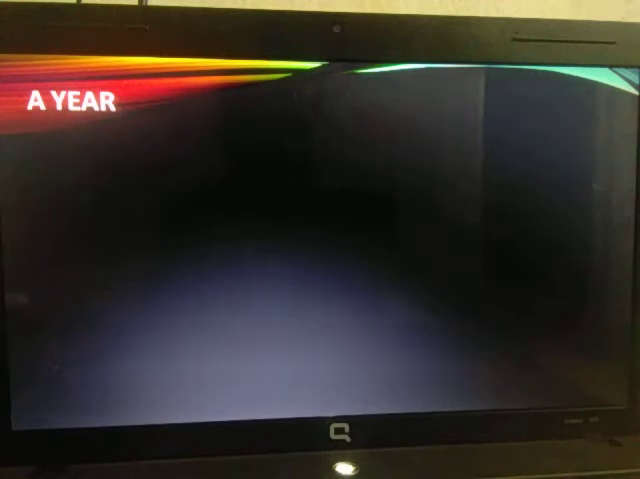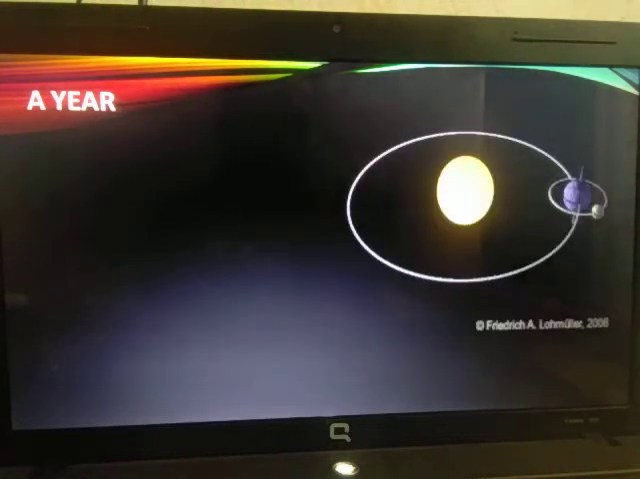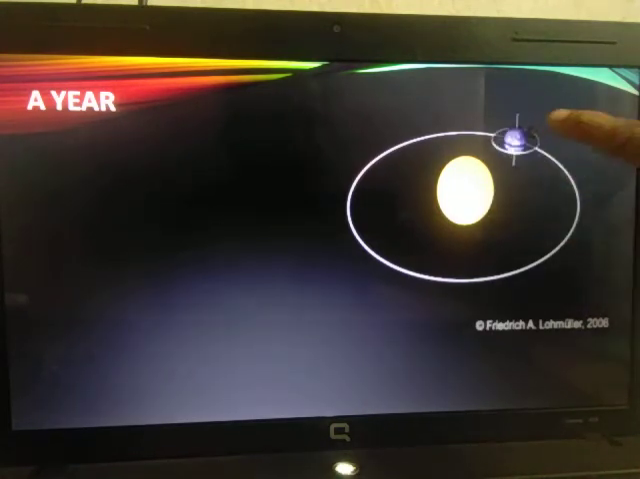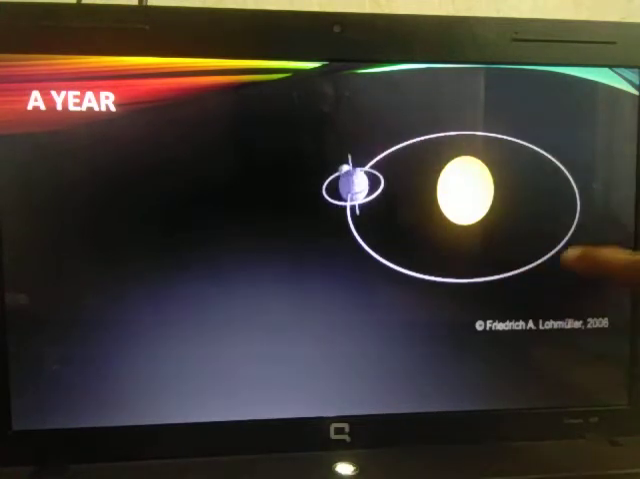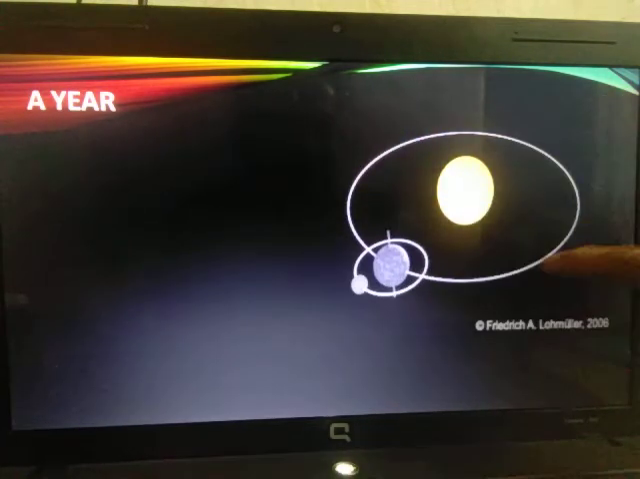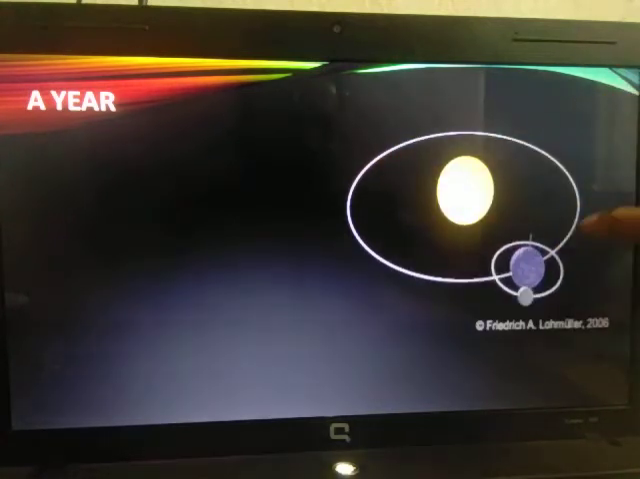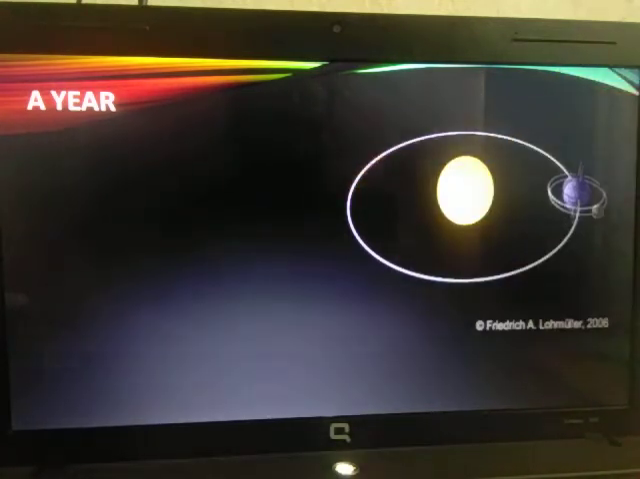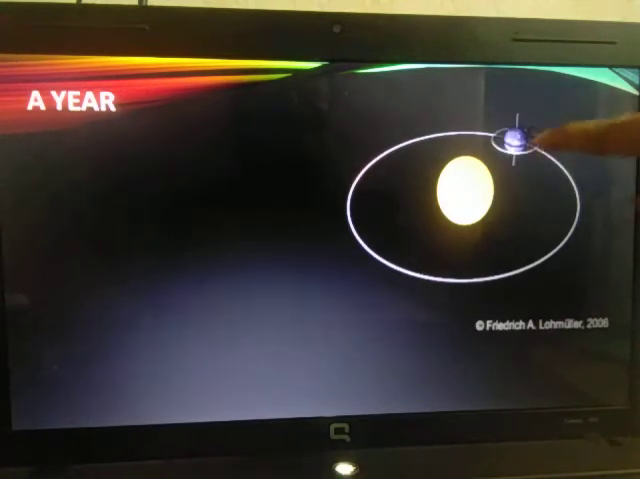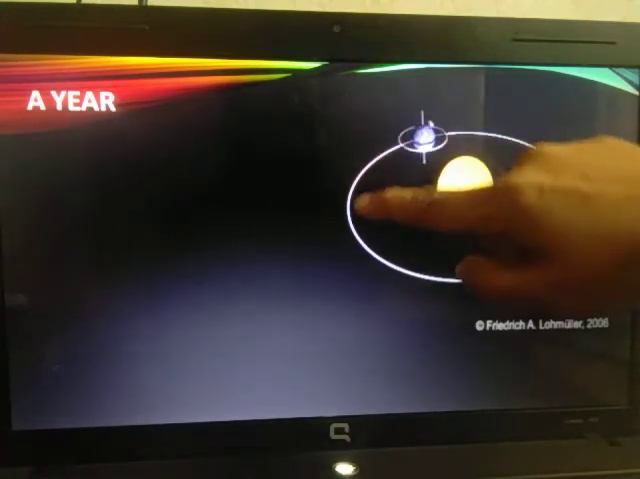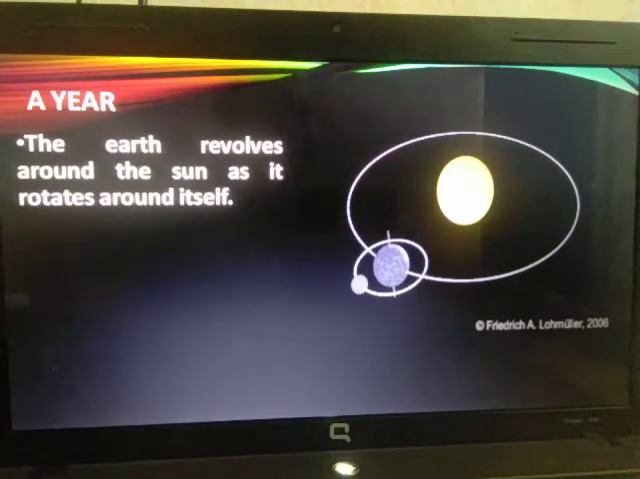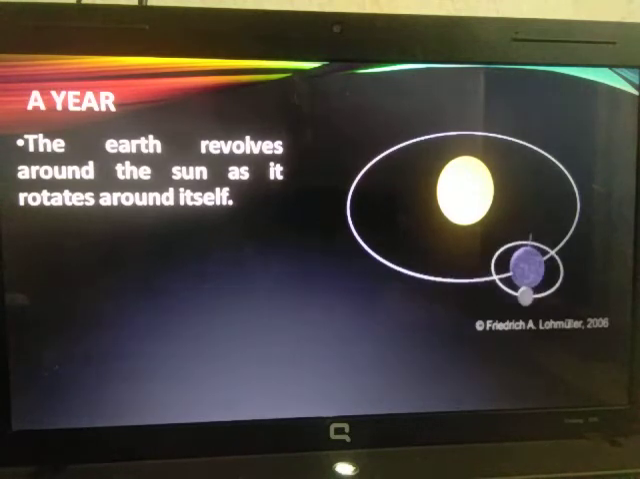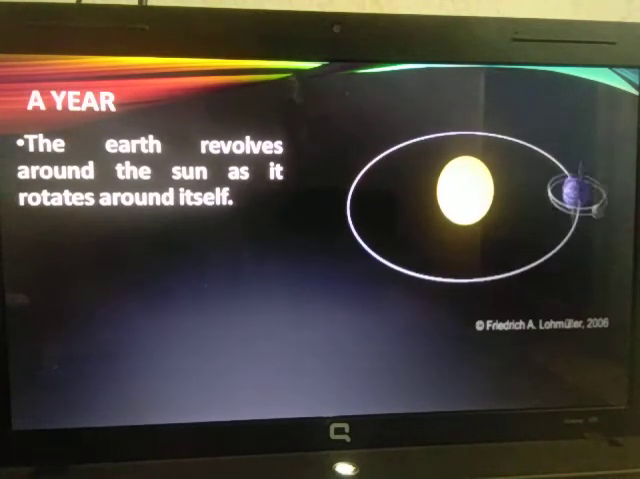Now what is meant by a year and how does it take place? Look at this picture which I am showing. You can see the sun here, and the earth is taking a turn around the sun in its fixed orbit. This is called its orbit. It is taking one whole big turn around the sun. Just like how it is rotating around itself, it is also taking one turn around the sun, and this is called revolution. So the earth revolves around the sun as it is rotating around itself.